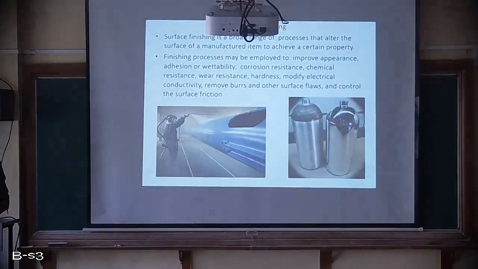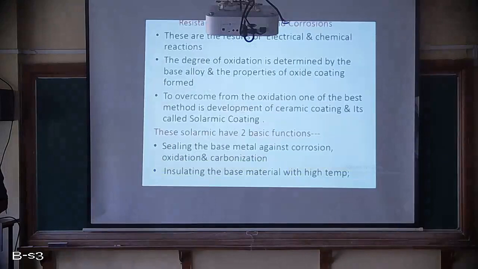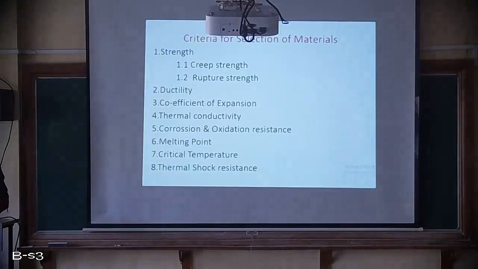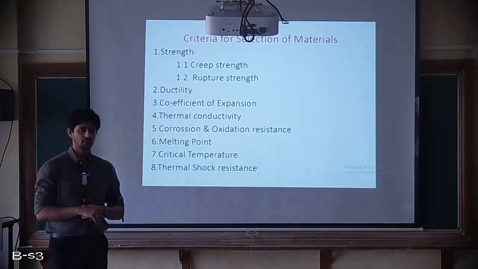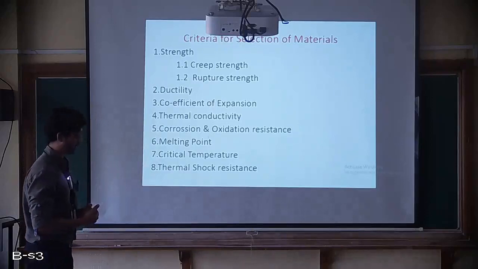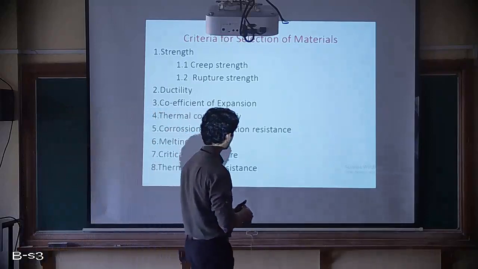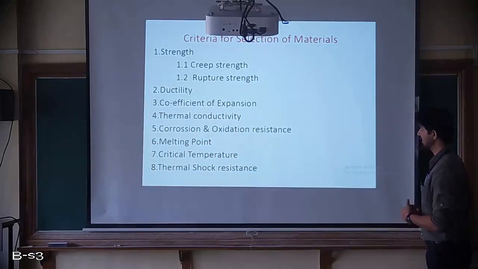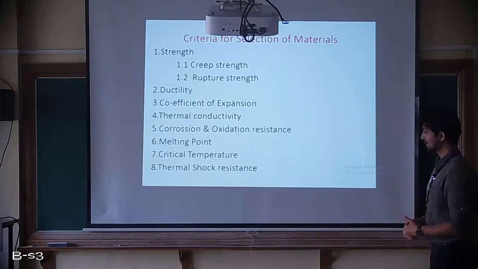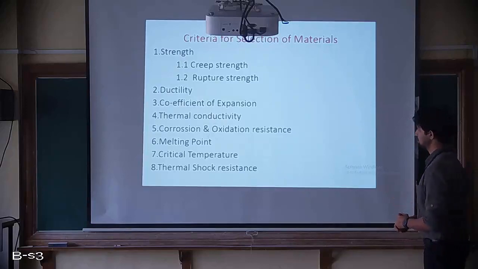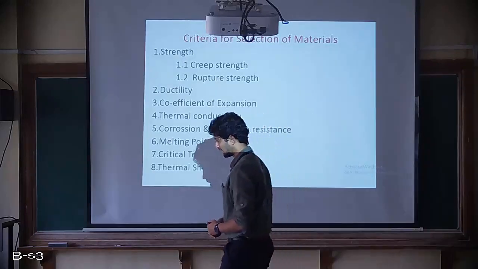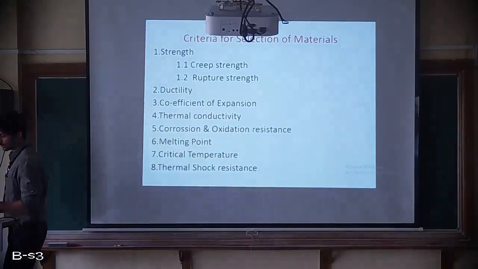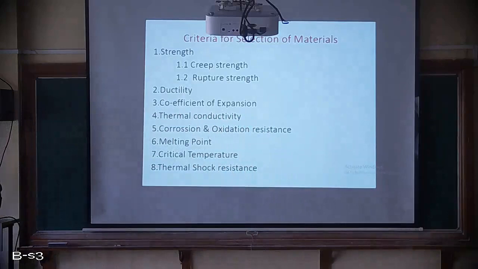So in the next class, we will begin with the next topic, surface finishing. So just to have a quick recap of what we covered today. We had a discussion on how exactly we select a material, what the selection criteria for a material are, starting with strength, ductility, coefficient of thermal expansion, thermal conductivity, corrosion and oxidation, melting point, critical temperature and thermal shock. So these are the basic 8 criteria which decide the selection of a material for any component of a gas turbine engine.